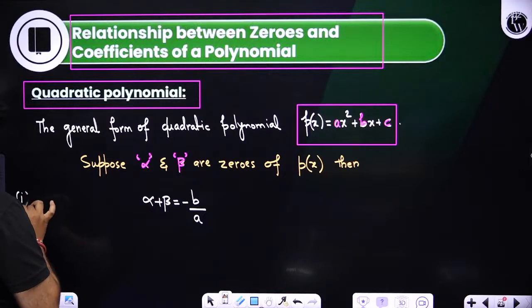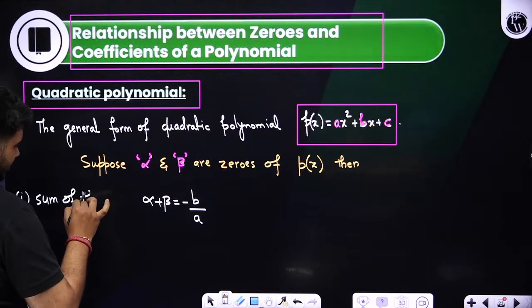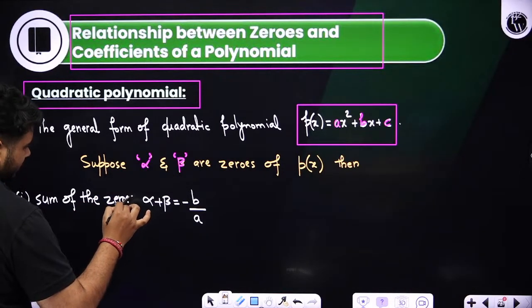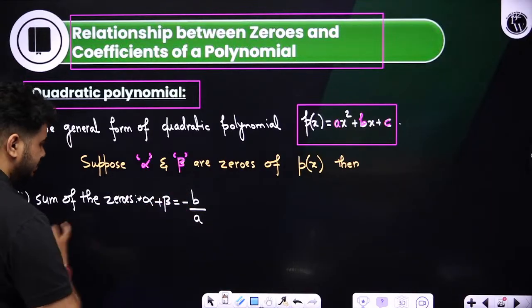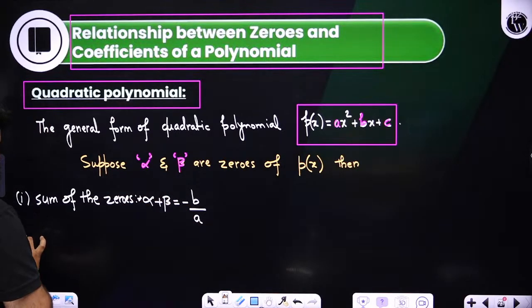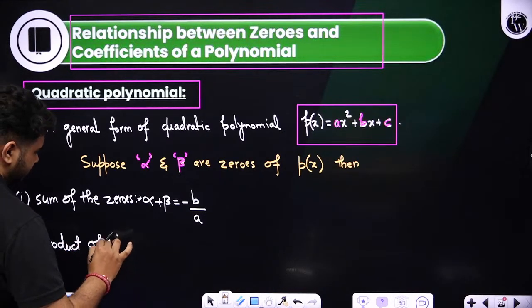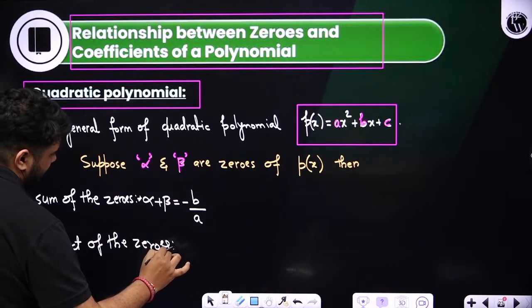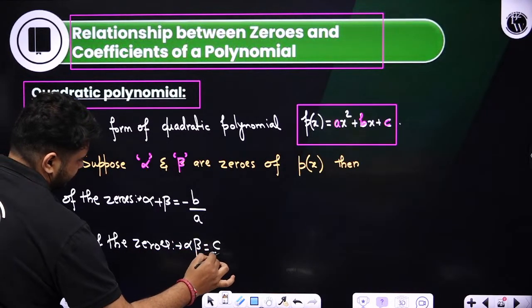First relation is sum of the zeros, that is alpha plus beta is equal to minus b by a, and second one, product of the zeros, is nothing but alpha into beta is equal to c by a.